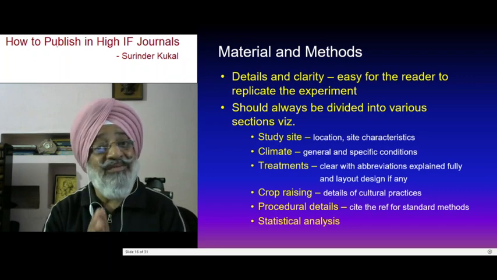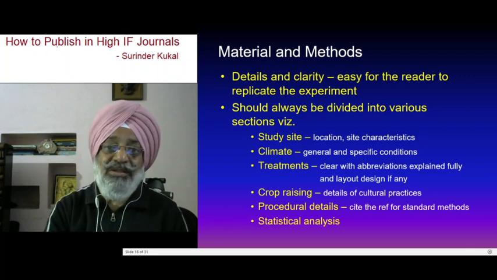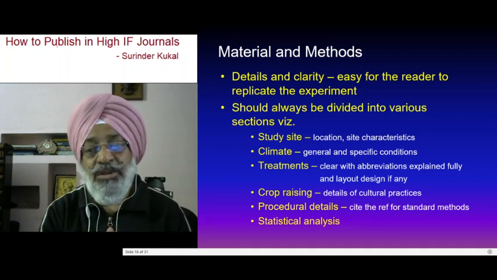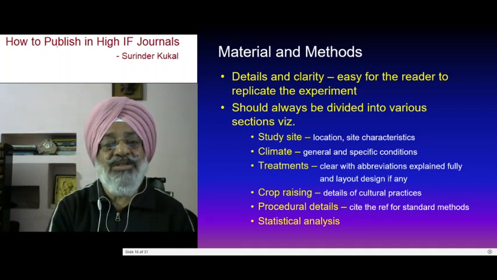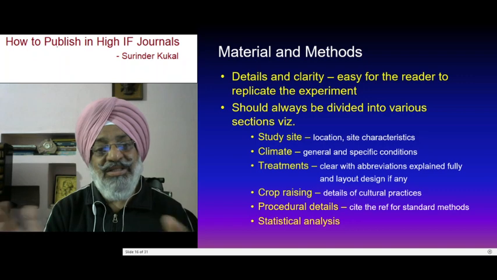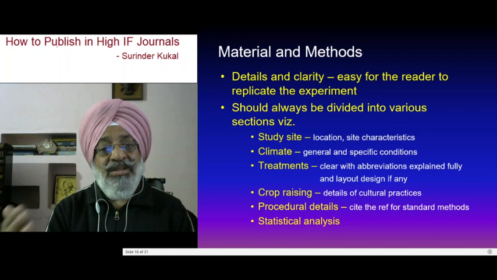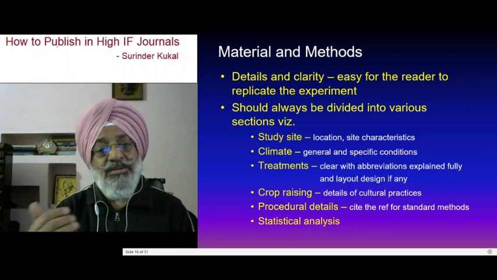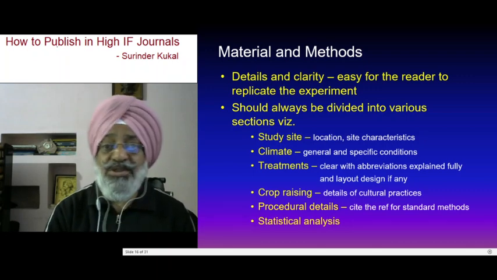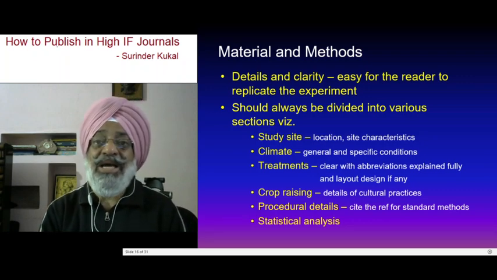You have to write each and every detail, because ultimately your results, the data you have taken, your observations, depend upon how you did that. That is very important. It should always be divided into various sections, like study site, the location and site characteristics. Then you can have another section on climate, another on treatments, then another on crop raising, where you give the details of cultural practices. If this is part of your study; in some studies you may not have crop raising, you may have only a lab study, or even a glass house study.